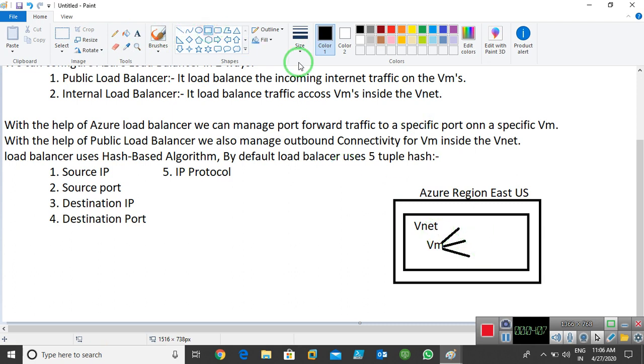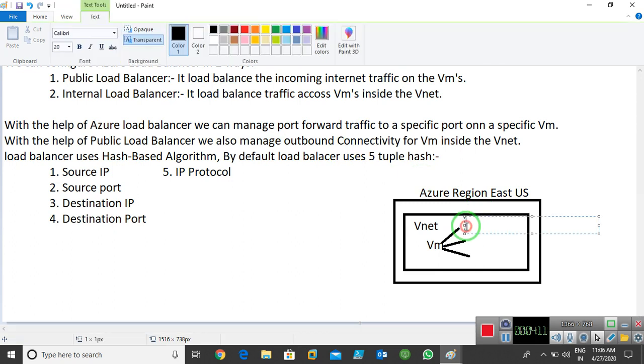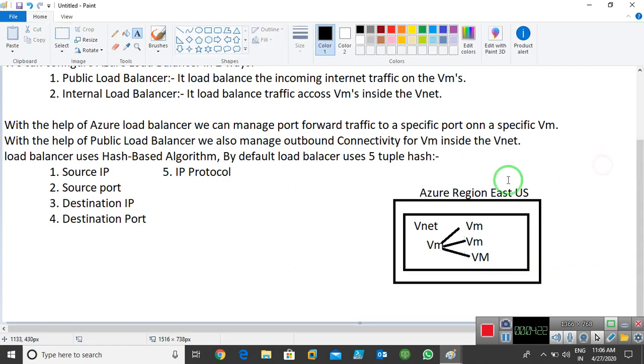Now public means when your traffic comes from outside the network. With the help of a public load balancer, we can distribute the traffic.